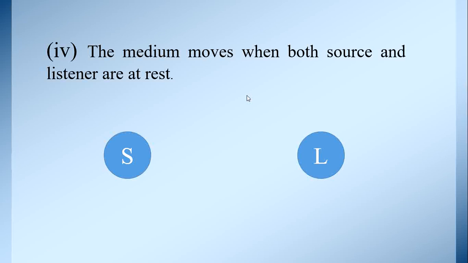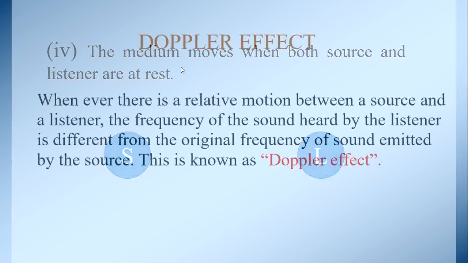What are the four possibilities? The first one, listener moves towards or away from a stationary source. The second, source moves towards or away from a stationary listener. Third possibility, both source and listener move towards or away from one another. Fourth possibility, the medium moves when both source and listener are at rest.